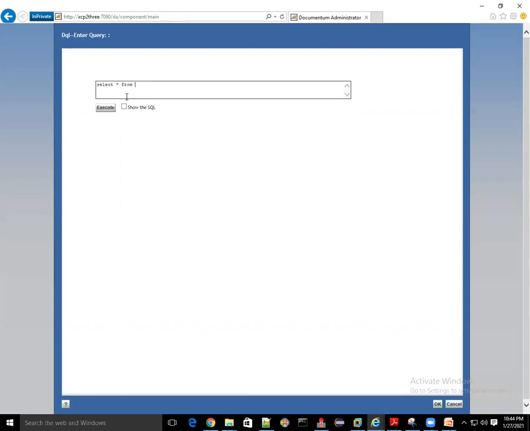Yes, that is another way. Let's see how many documents are in the finance documents cabinet.